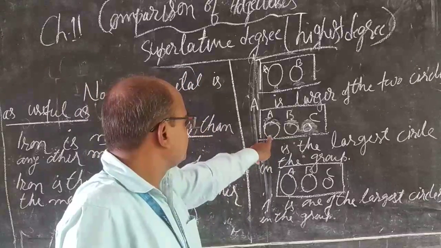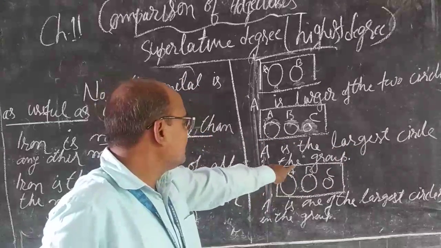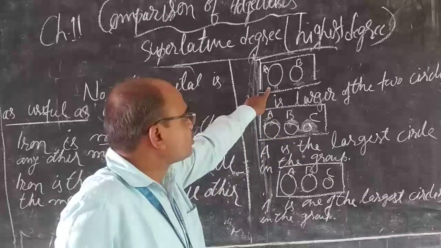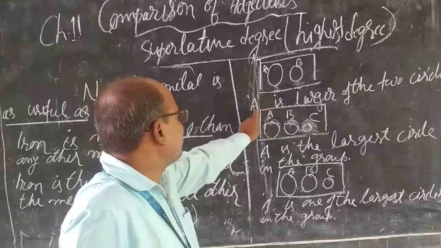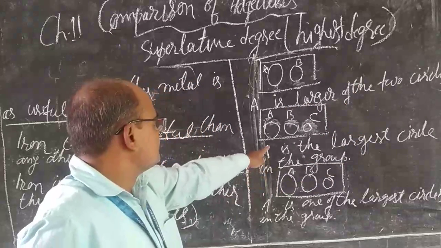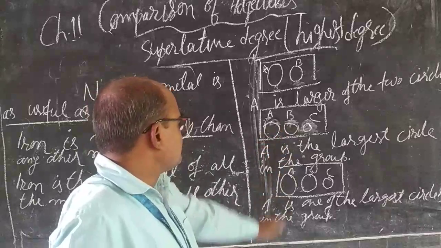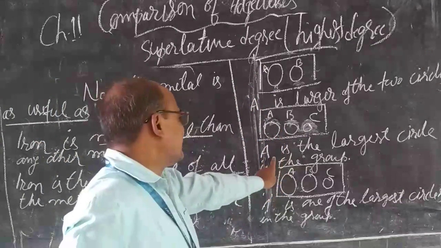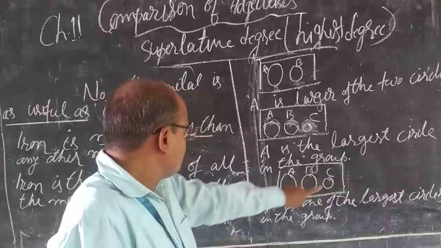So A is the largest circle in the group. But if there are only two in the group, then you cannot use the superlative degree. You have to use the comparative degree: A is the larger of the two circles. But if there are more than two items in the group, and you are taking out one and comparing it to the others, then the superlative degree: A is the largest circle in the group.